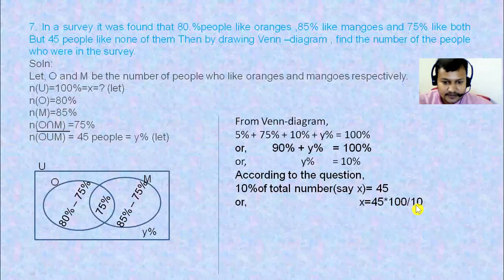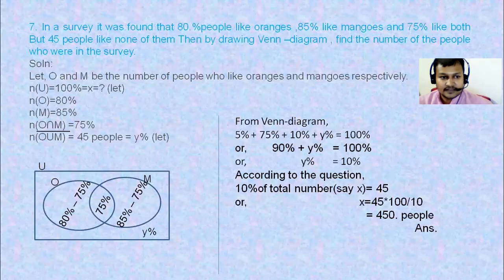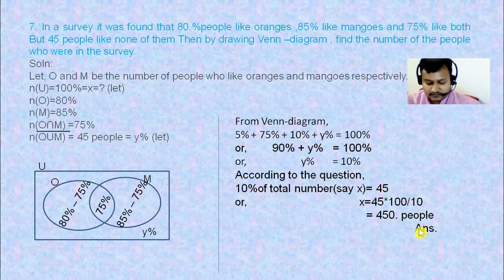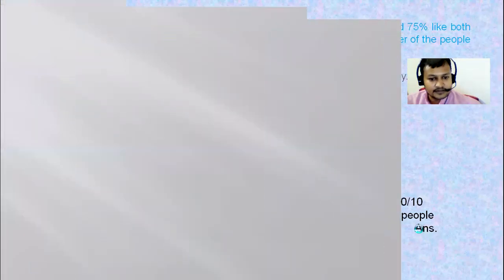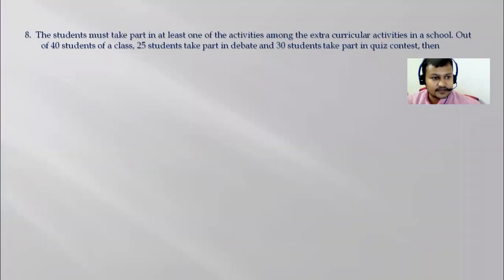So 45 into 100 divided by 10. This is the 45 people. So total number of people in the survey were 450. Is there any confusion? No, sir. Okay, so if there is no confusion, let's move to next question.